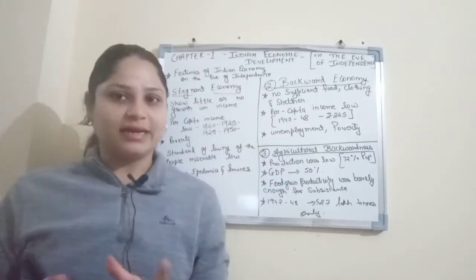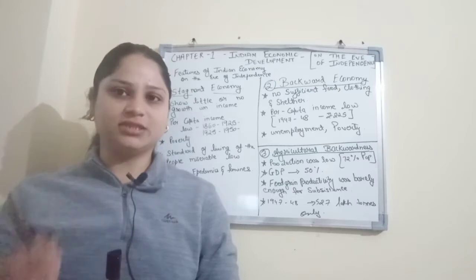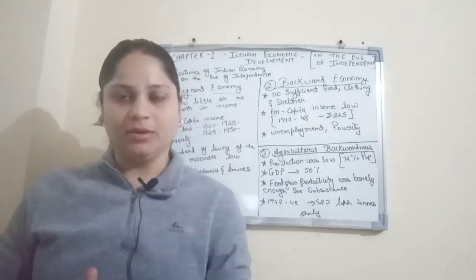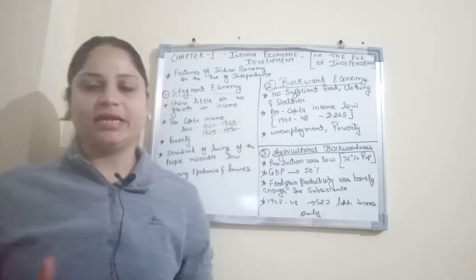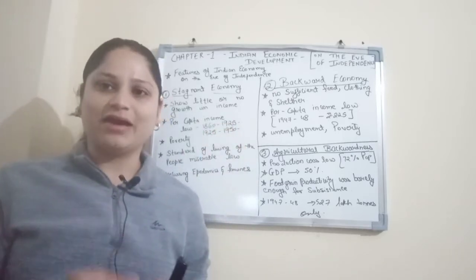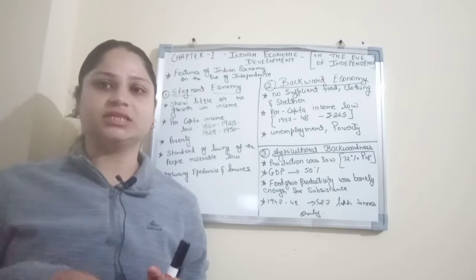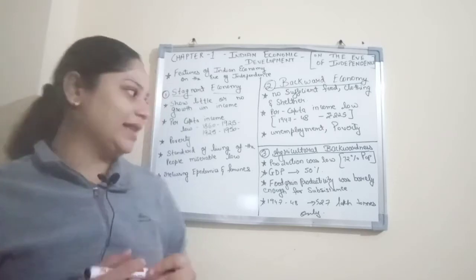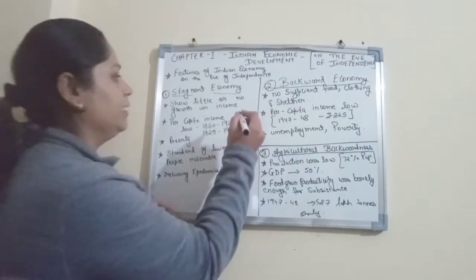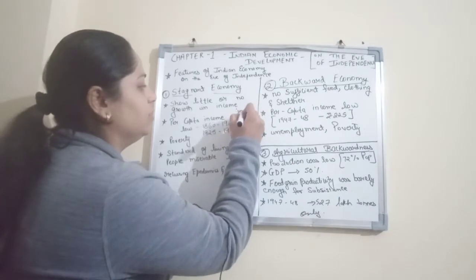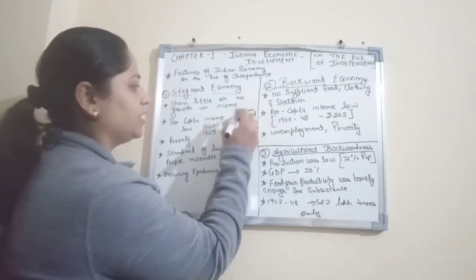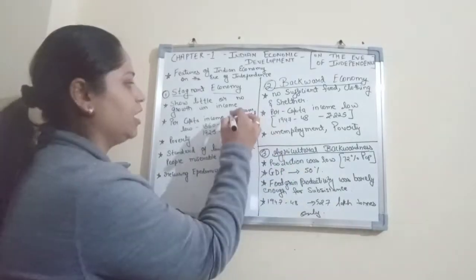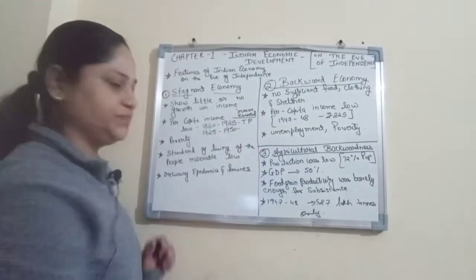When we talk about an economy, the next term which comes is per capita income. What is the meaning of per capita income? Per capita income means the average income earned by a person in a particular region. We calculate it by the income earned in a particular region or country upon its total population.